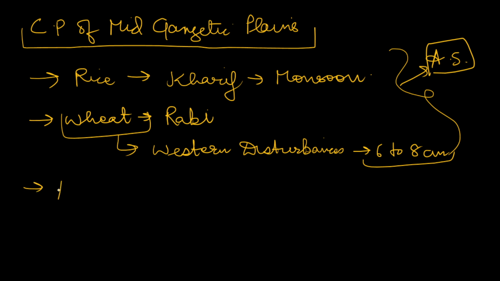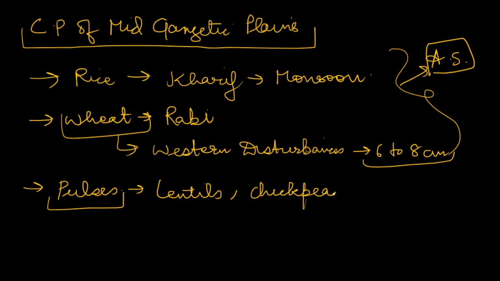You will also see the growing of pulses in this region. Pulses are already incorporated in the cropping patterns of this region. Various pulses, such as lentils and chickpeas, are all grown here. Previously lentils, chickpeas and other pulses were a major part of this region, but due to shifts in cropping pattern due to MSP and other things, rice and wheat became dominant, and the area under pulses was reduced significantly. The area under pulses was reduced, but it is still in high amounts.